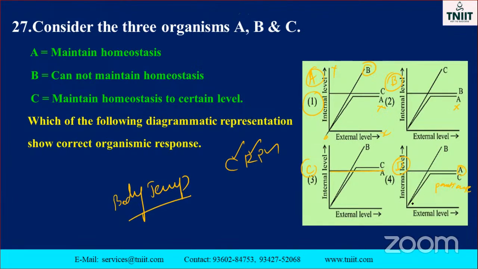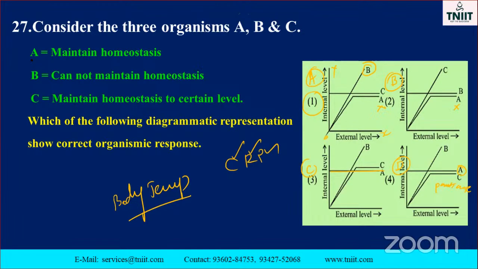Partial means already 50%. It may go along with B, and it will be parallel to A. So which one is the correct answer? No, the fourth one is the correct answer. This is complicated, so practice it many times to get the answer. This is the correct answer, my dear students.